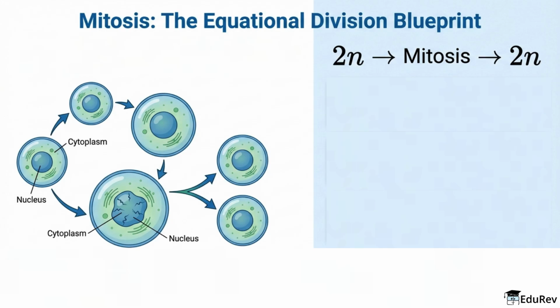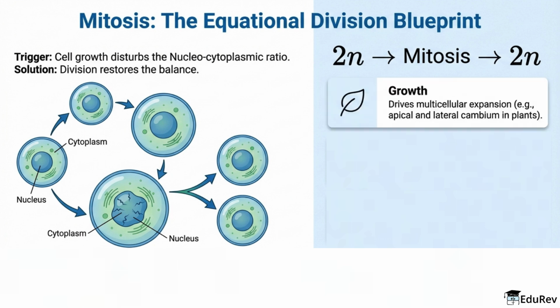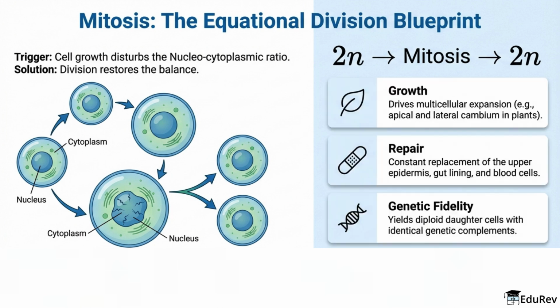Mitosis is the equational division blueprint. The trigger is simple. Cell growth disturbs the nucleocytoplasmic ratio and division restores balance. That is why mitosis exists in the first place. It supports growth, repair, and genetic fidelity. The slide also gives the important exception.